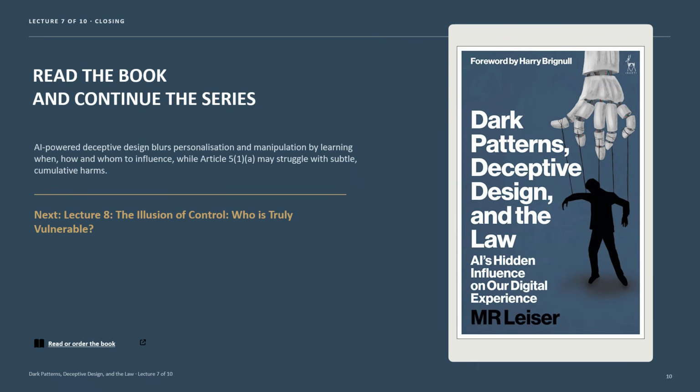Chapter 6 aims to show that the AI Act prohibitions matter, but it also shows why they may be difficult to activate. AI manipulation is often precise, dynamic, and embedded in ordinary product optimization. The next lecture turns to Article 5.1b, vulnerability, and the question of who is most exposed to these systems and how.